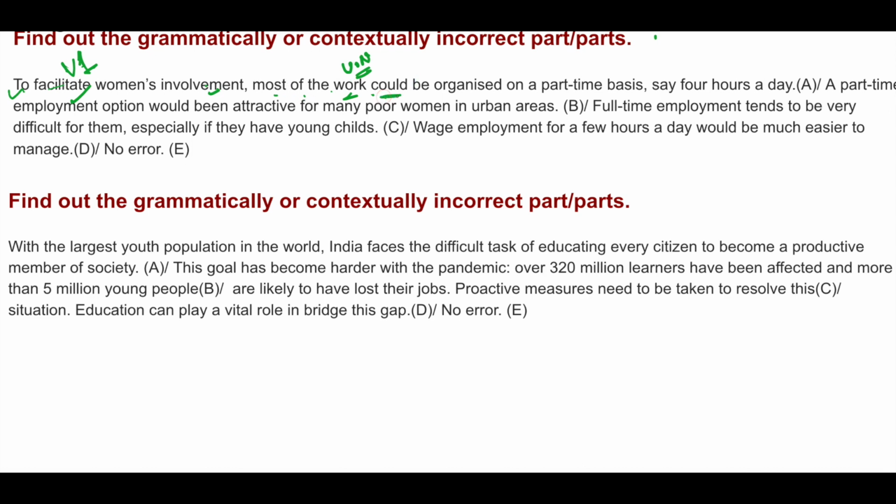Most of the work could be, could plus V1. Okay, can, could, may, might, shall, should, will, would, must plus V1. Okay, so could plus V1. So could be organized. Now here this construction, could plus be plus V3, is used when the sentence is in passive voice. Okay, so could be organized. Here we will not write this. Could plus be plus V3. So this is used when the sentence is in passive voice.